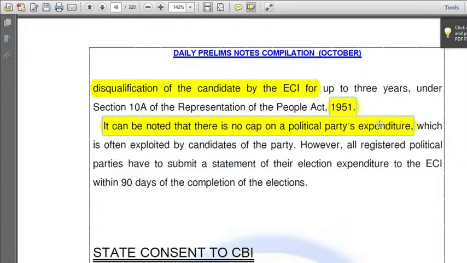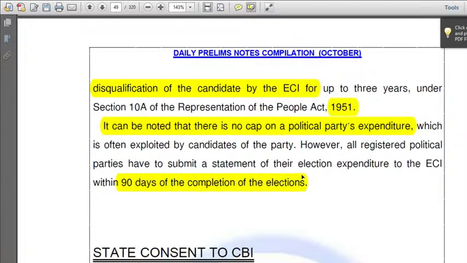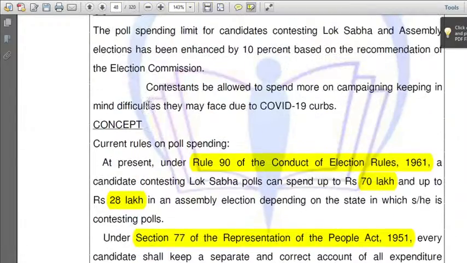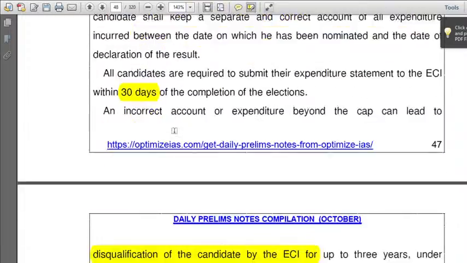It can be noted that there is no cap on a political party's expenditure. So, if you are contesting from BJP or any other party, you can spend till a certain limit, but your party has no limit. It can spend unlimited, which is often exploited by candidates of the party. However, all registered political parties have to submit a statement of the election expenditure to the Election Commission within 90 days. For a candidate, it is 30 days. That is all about this concept of poll spending.